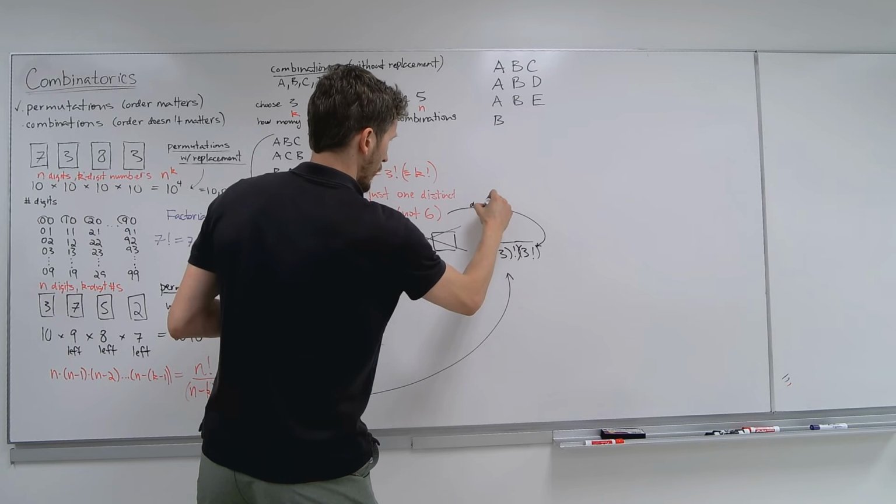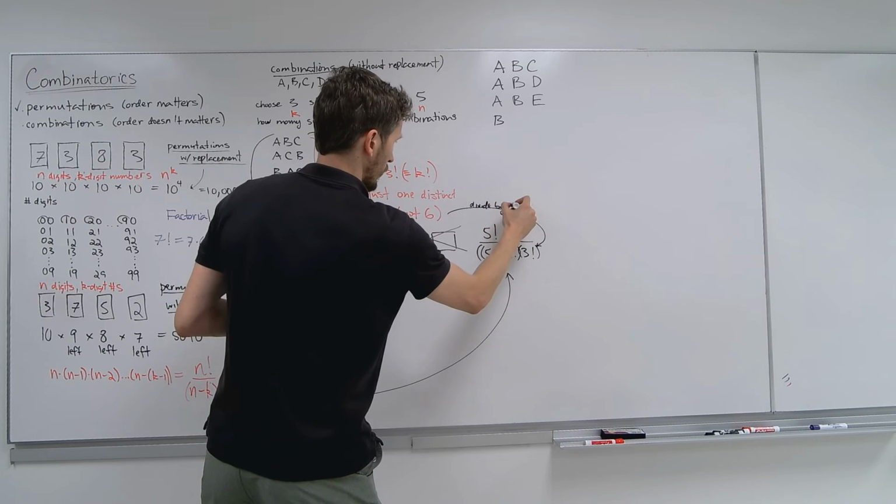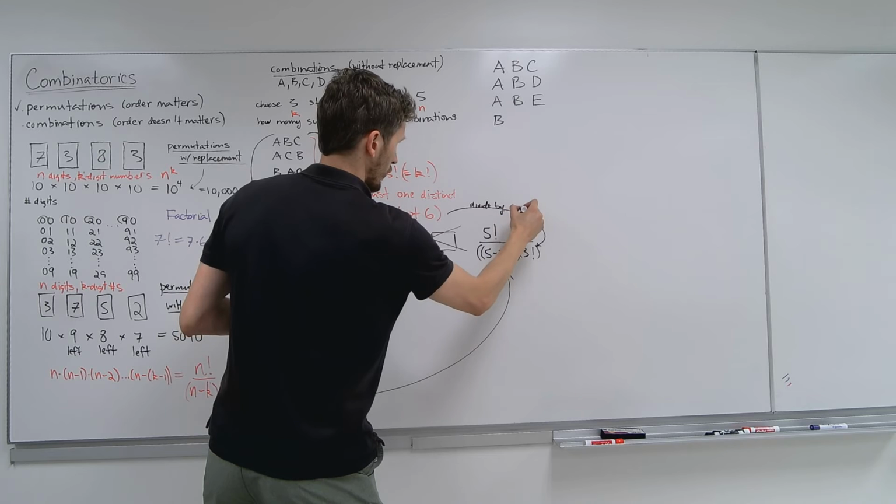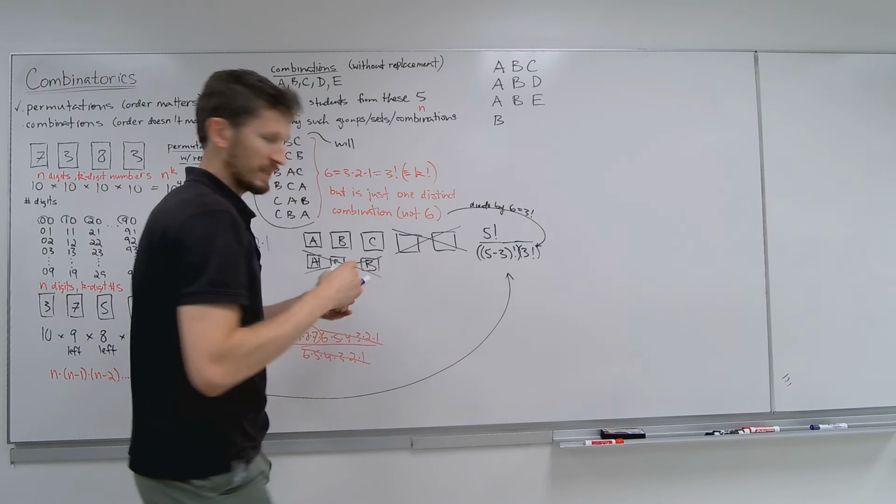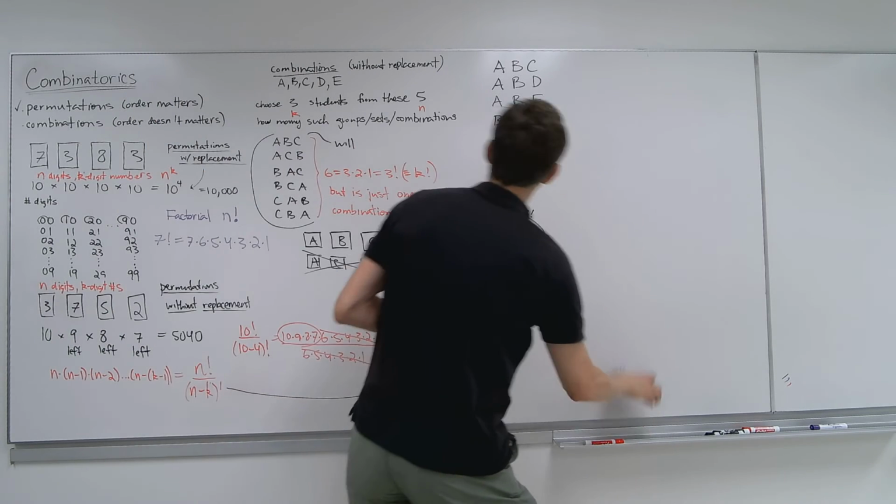Divide out by the 3, which is 3 factorial, right? Okay, that's the idea there. So that's where that comes from. So anyway, let me show you.